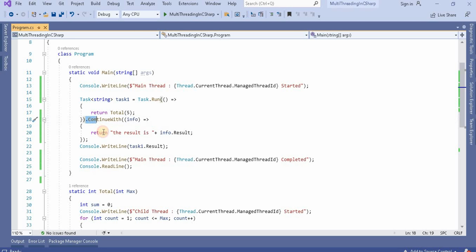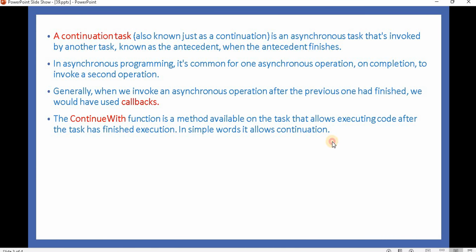Now this ContinueWith method has many overloaded methods that we will discuss in the next video. So that's it for this video.